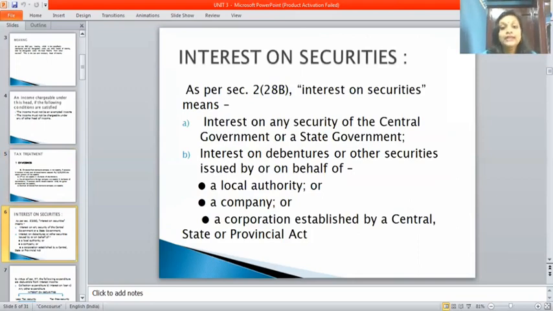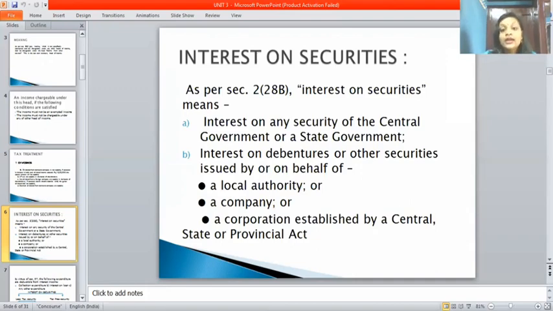Next topic is interest on securities. As per section 2(28B), interest on securities means the interest on any securities of the central government or a state government, interest on debentures or other securities issued by a local authority, a company or a corporation established by a central, state or provincial act.